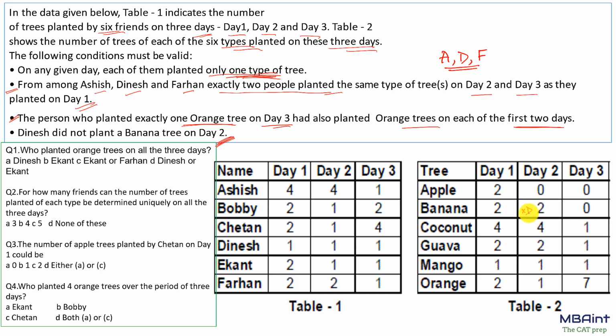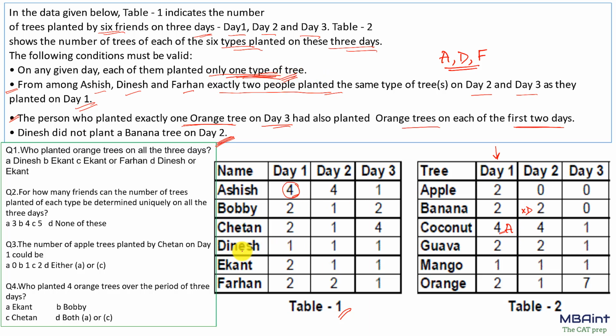Now in such questions, a little bit of observation is required. So when I look into this table 1, day 1, I can see that Ashish is the person planting 4 trees. Also again on table 2, when I see day 1, I see that there is just one tree, that is coconut, which is being planted, or 4 number of coconut trees are being planted. So this is definitely Ashish, right? Why? Because a person can plant only one type of tree.